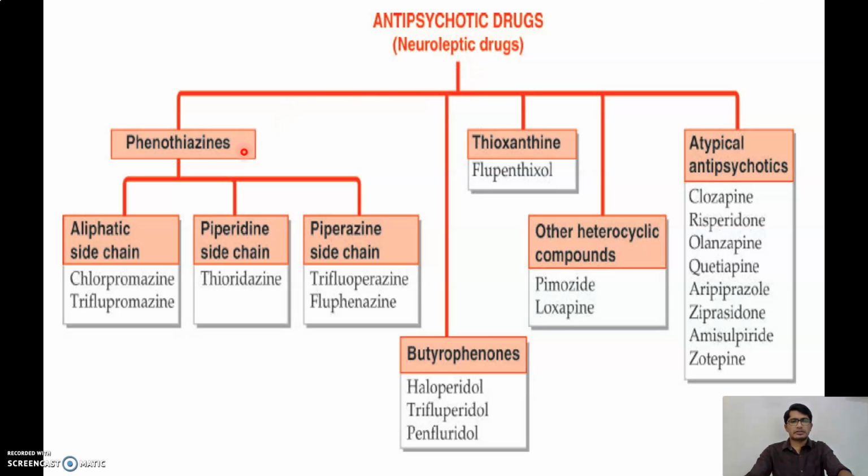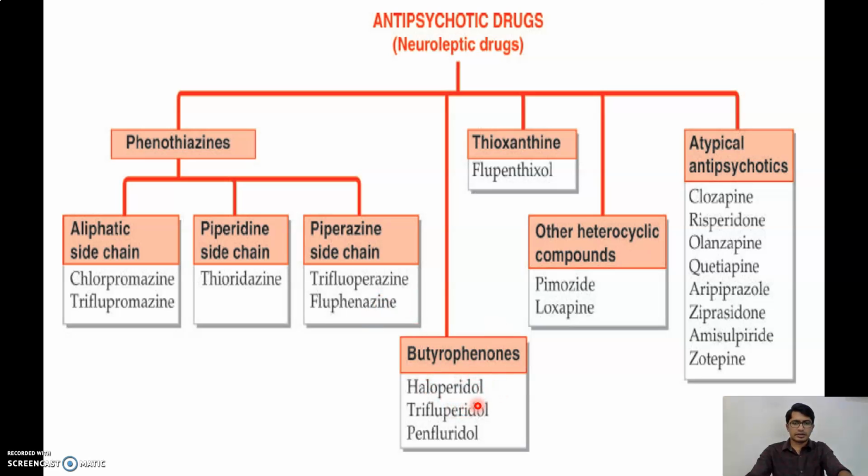It is mainly classified into phenothiazines, butyrophenones, thioxanthines, other heterocyclic compounds and atypical antipsychotics. Phenothiazine is again classified into aliphatic chain, chlorpromazine and triflupromazine; piperidine side chain like thioridazine; and piperazine side chain with trifluoperazine and fluphenazine.